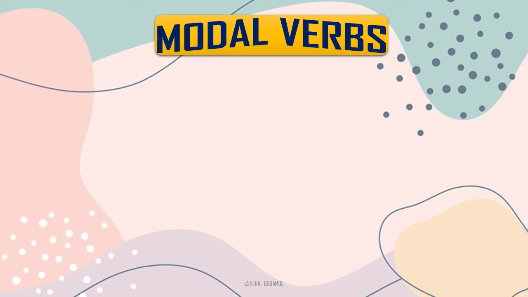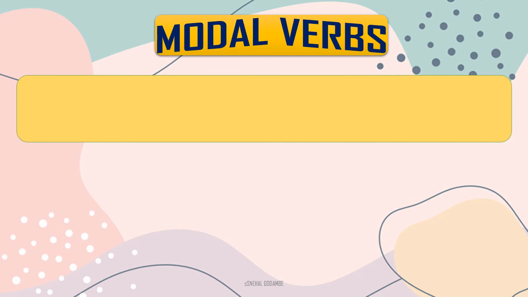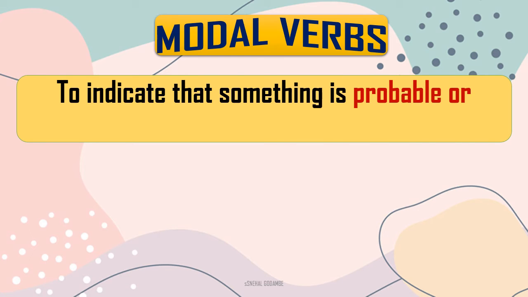Now what are modal auxiliaries or modal verbs? To indicate that something is probable or possible or not so. With modal auxiliary verbs, we can show, we can indicate, we can state that something is probable. Probable, it is to be or not to be. It is going to happen or not going to happen. It is possible or not possible. To show this indication, we use modal auxiliary verbs.